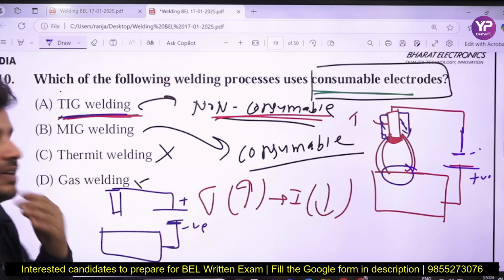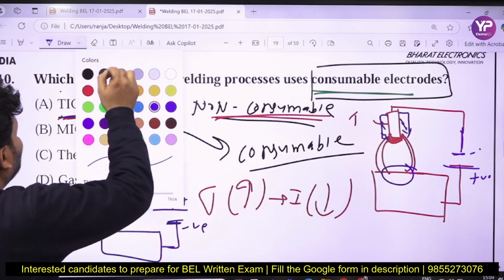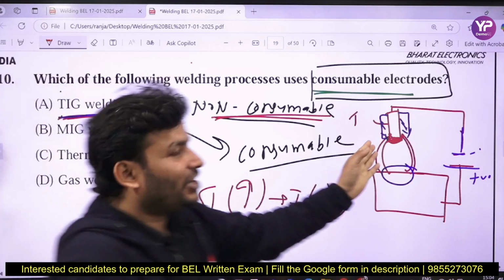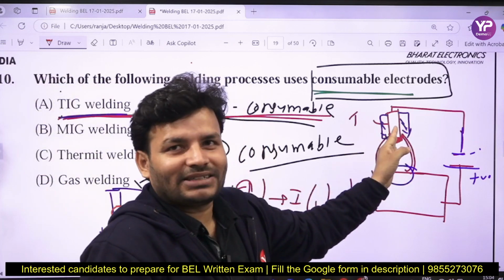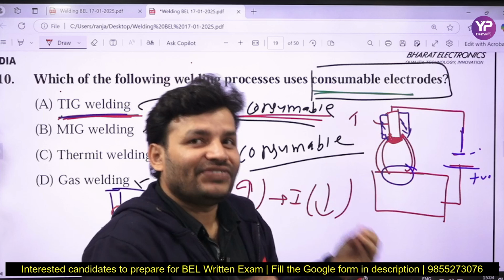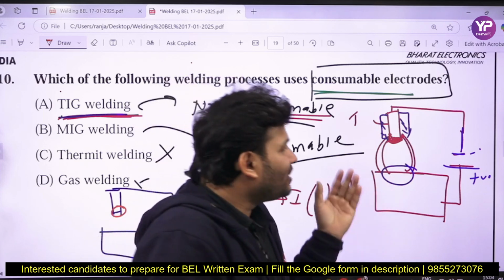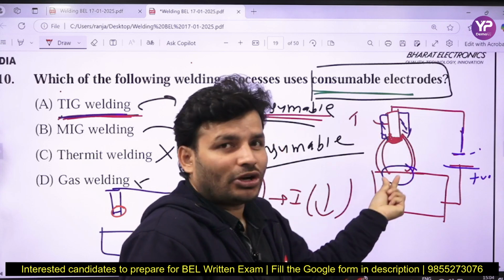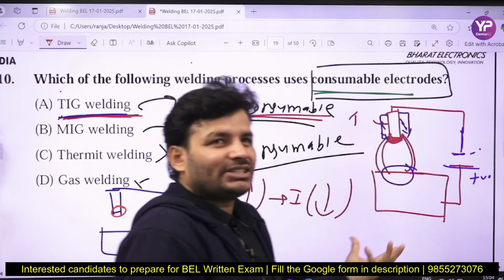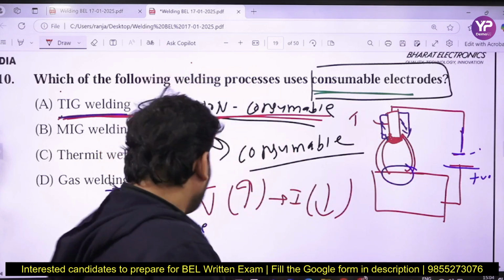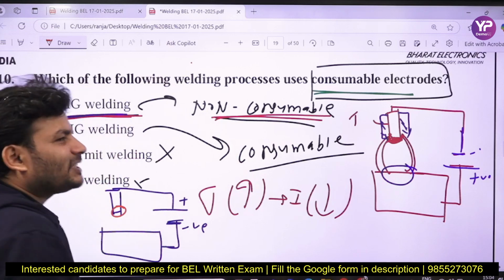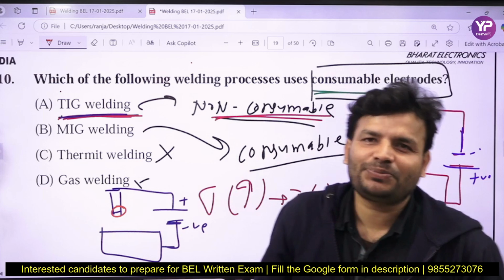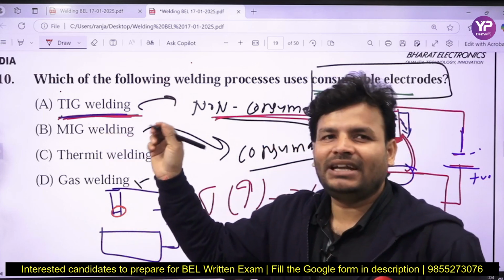So what is happening? Two-thirds of the heat is generated over the electrode, and if it were one-third, you would have to use the water jacket. If it is two-thirds, it will be very, very dangerous. Another problem is that the tungsten will diffuse over the workpiece, which makes it brittle. So we can say, sir, reverse polarity is never preferred in case of TIG, unless and until it is required.